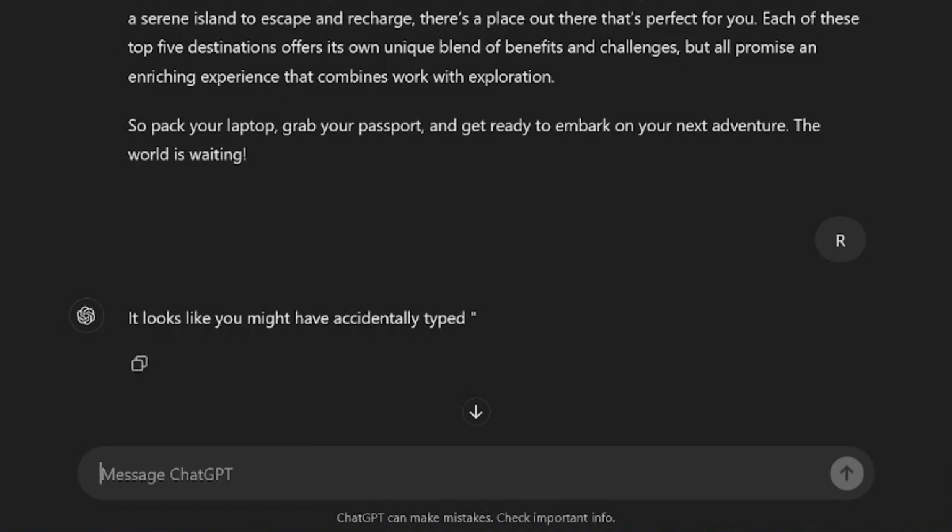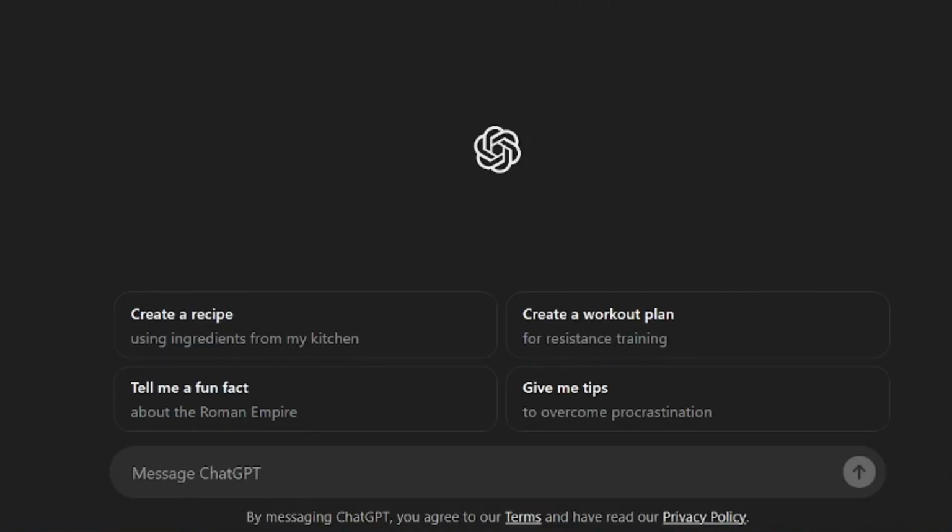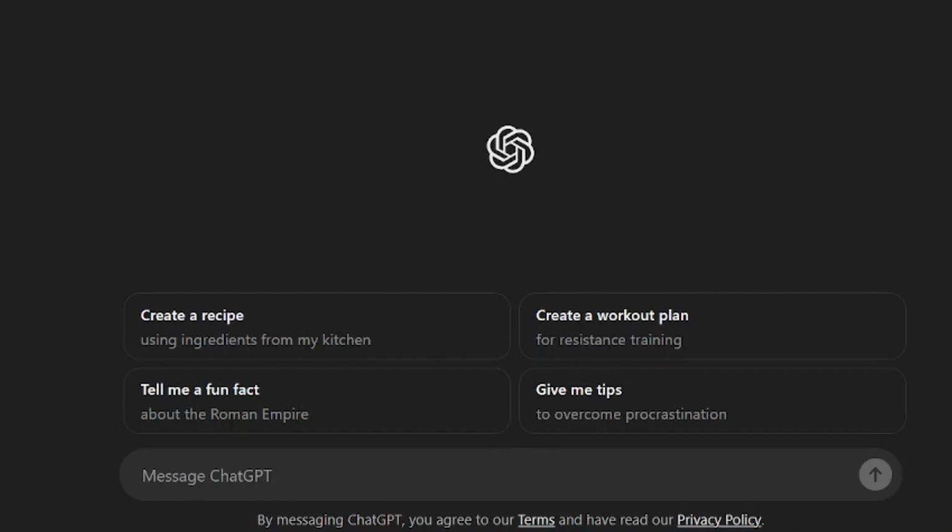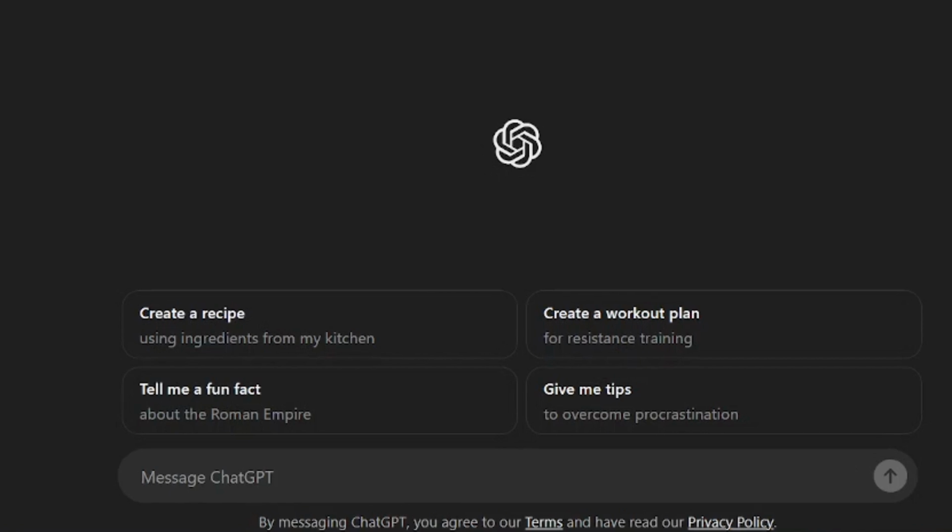Now, let's start with the role. If you're writing a travel blog, assign ChatGPT the role of a travel writer. Tell the AI to think like a travel expert. For instance, I'm going to tell ChatGPT that you are a traveler creating a guide for digital nomads. So this sets the tone and direction for the AI.